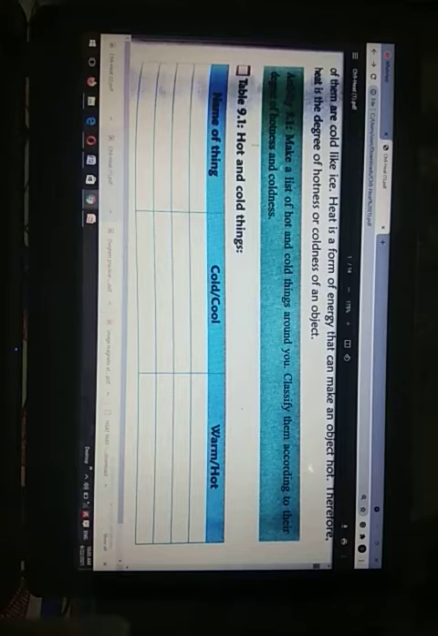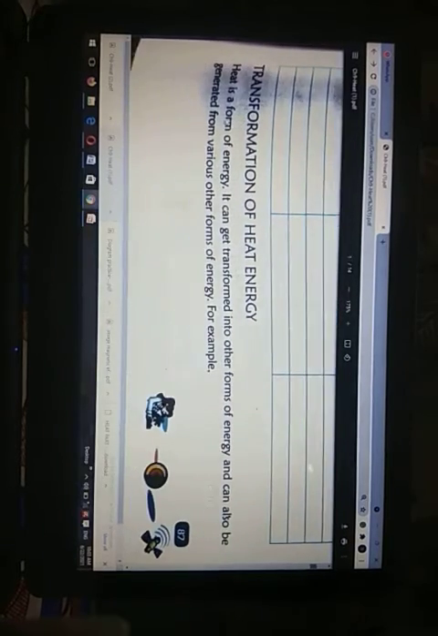Activity 9.1 is given here: you have to make a list of the hot and cold things around you. We need to classify them according to their degree of hotness and coldness. You should write the names of four things which are cool or very cold to touch, and also write the names of things which are warm or hot. But be careful, don't touch them. It may be dangerous to you.